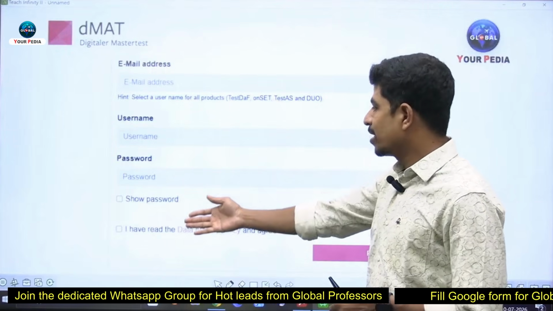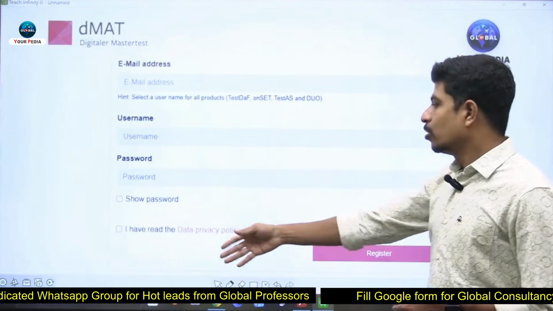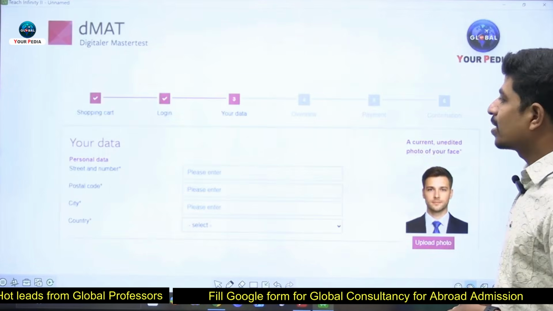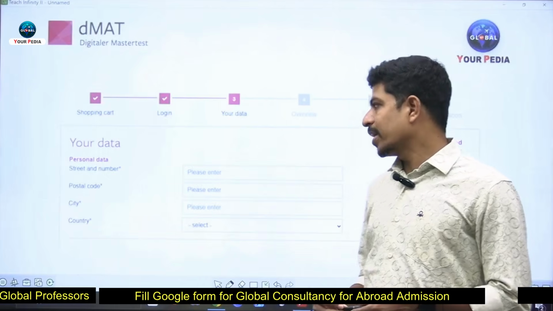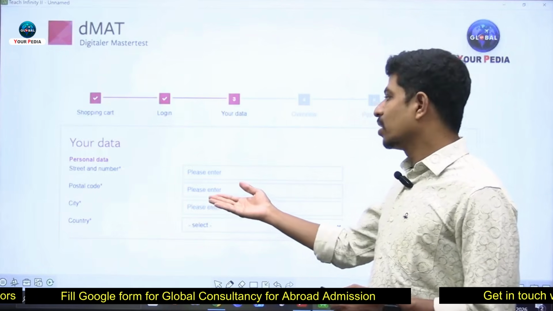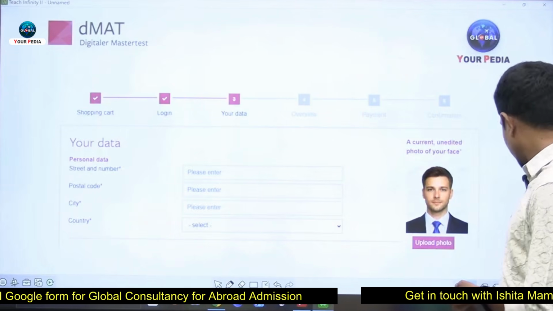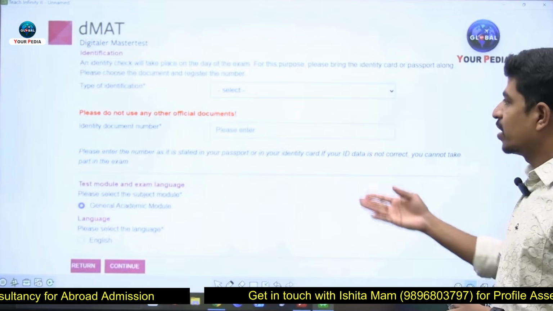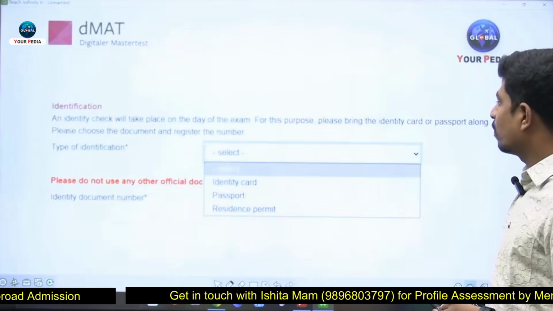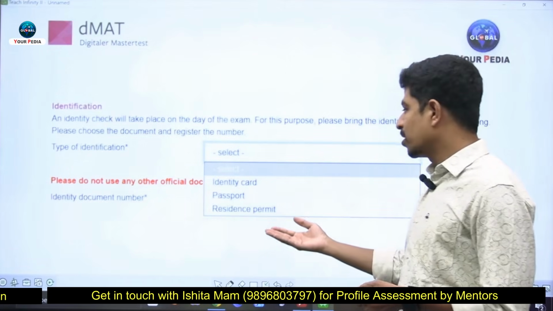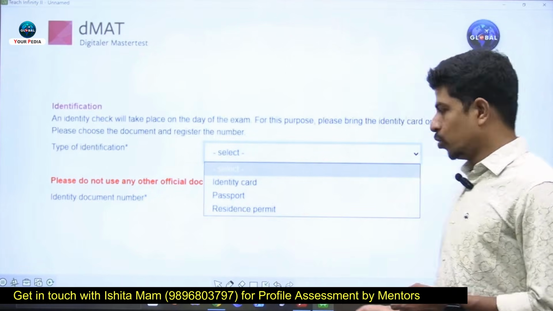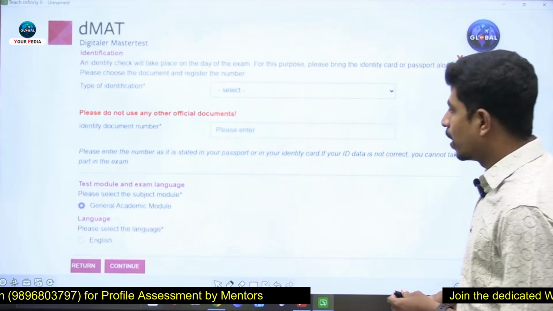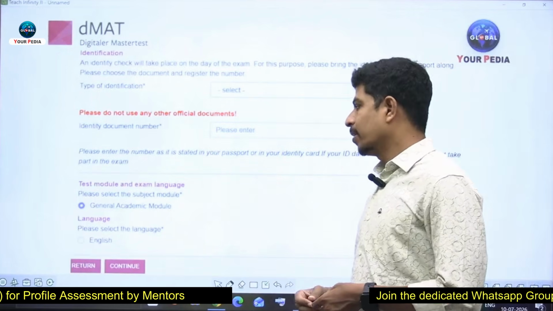Email address, username, password. You have to put some password, and there is a show password option, and this is the declaration. Then if you click register, you get a login ID and password. Your address also: street and number, postal code, city, country. Here you have to add a photograph, and identification. For identification, any of these identity cards can be used: passport, resident permit, Aadhaar. And here you have to put the identity document number.